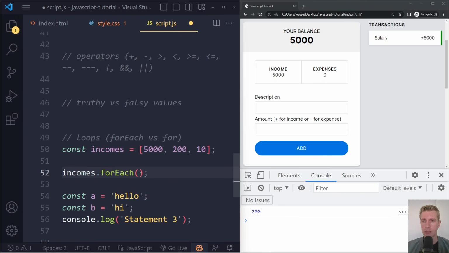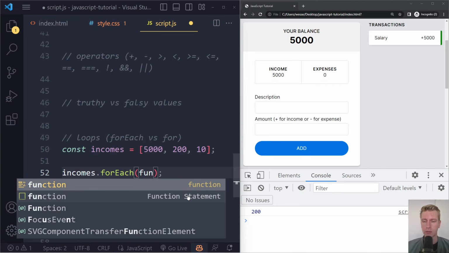So here we have forEach, and then in here we can specify the statements essentially that we want to run for each one. Now remember, you don't just write statements loosely in here like this, right? You group statements together in a function. So let's see if we still remember how to write a function here.